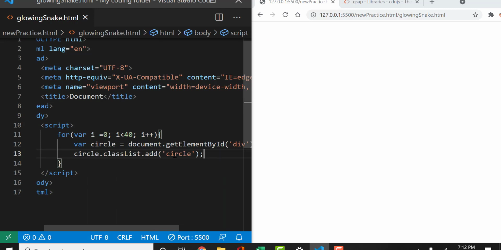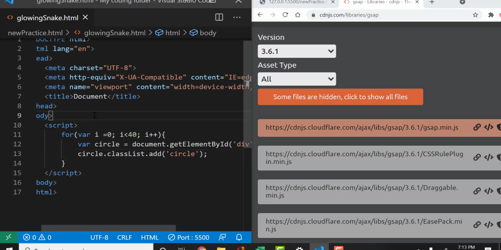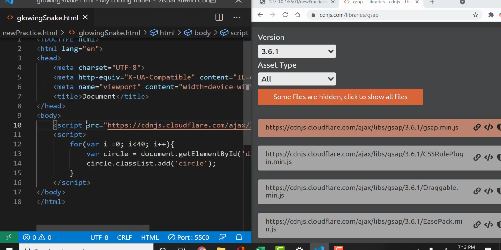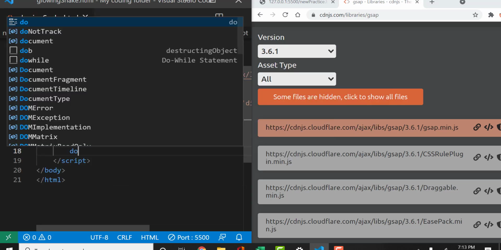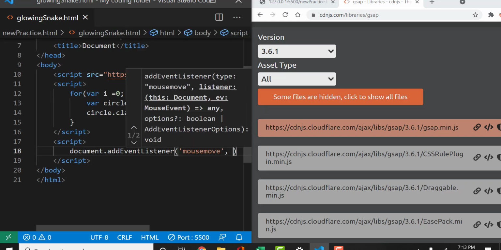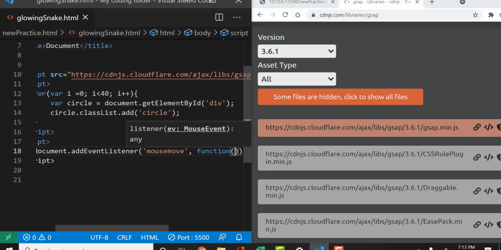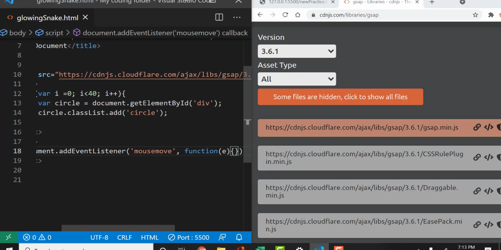Then after that, we can go to GSAP, click copy script tag, and now it's copied. We just want to paste this right here. We don't need that, and we also don't need all of this, even integrity. All we need is the source. And now this is where the fun part starts. So hope you're ready. We're going to do document.addEventListener, mousemove. This function will be called whenever we move our cursor over our browser, and we want to pass e as the parameter for this function.